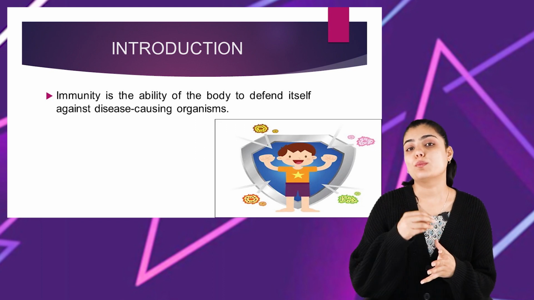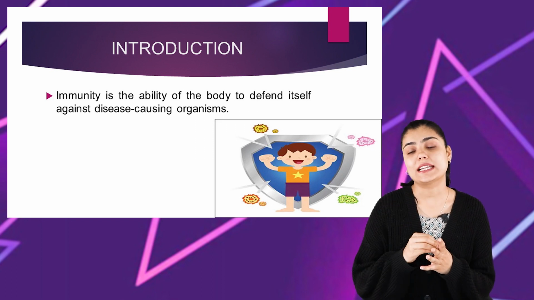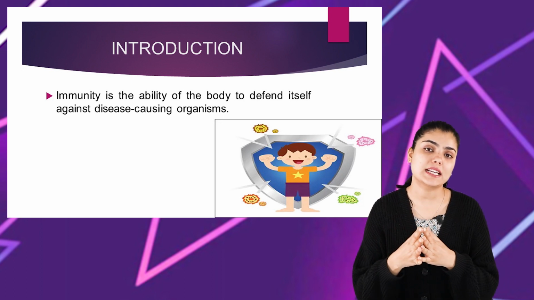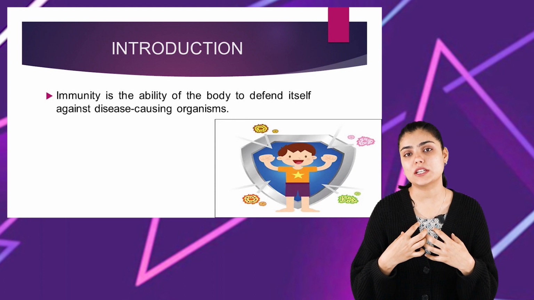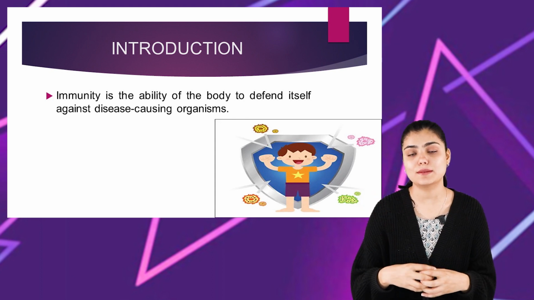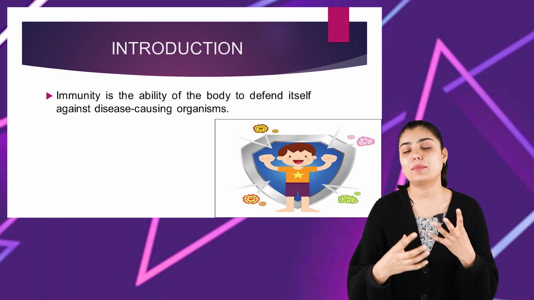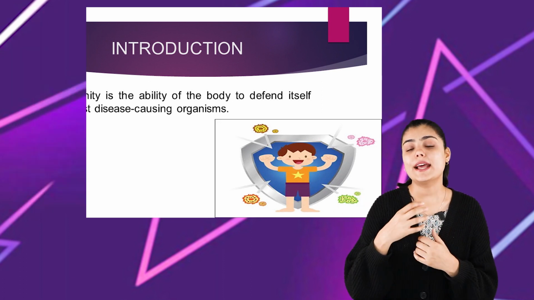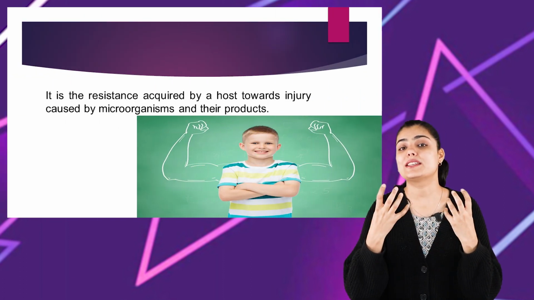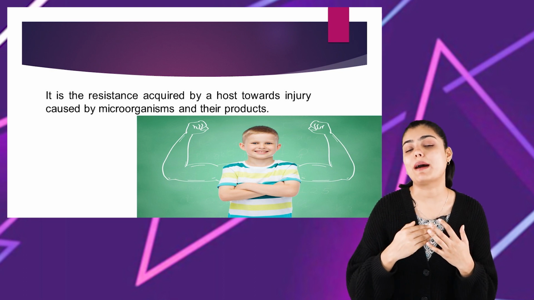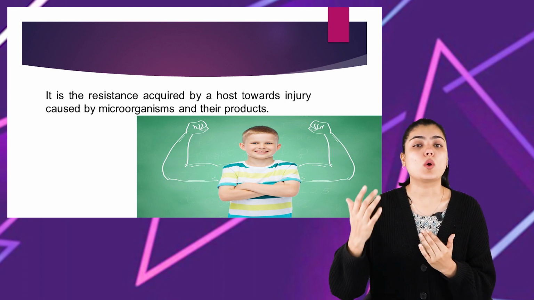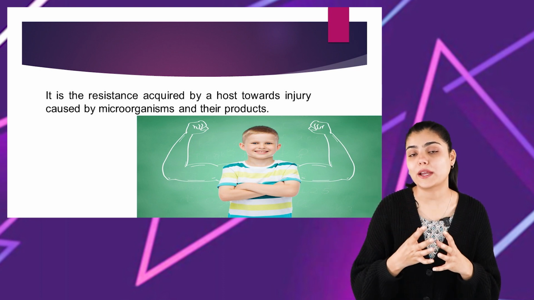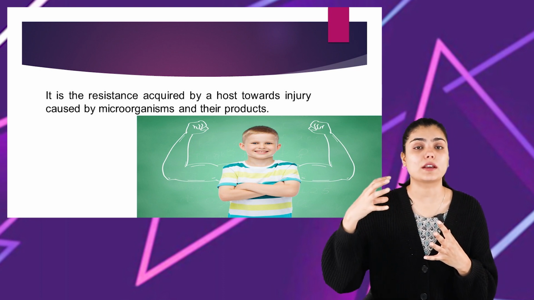Immunity can also be described as a resistance that is developed by the host. What is a host? As we discussed in our previous session, the host is the one who harbors the microorganism, right? It can be a plant, an animal, or a human being. Another meaning of immunity is the resistance developed by the host against injury caused by the microorganism and its toxic products.